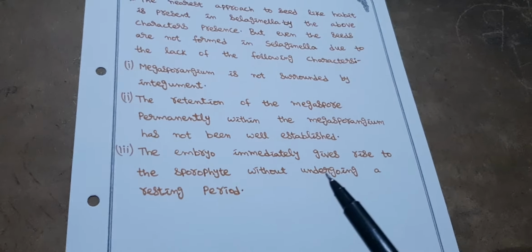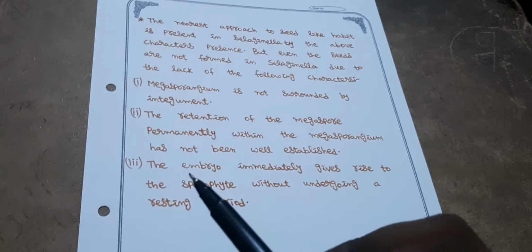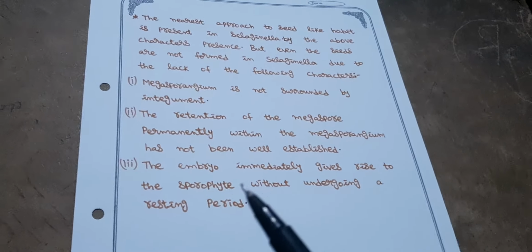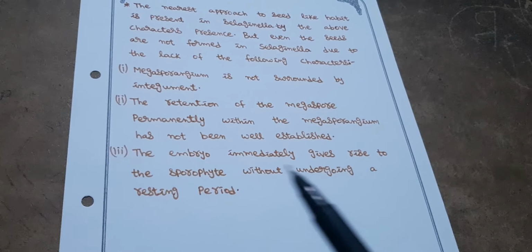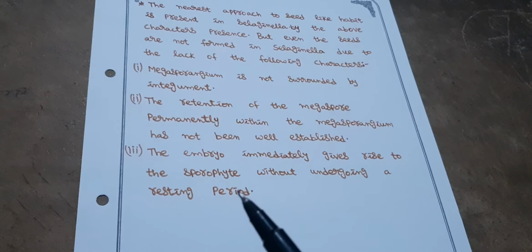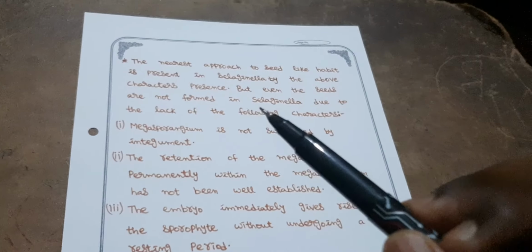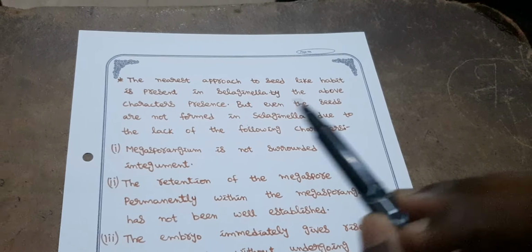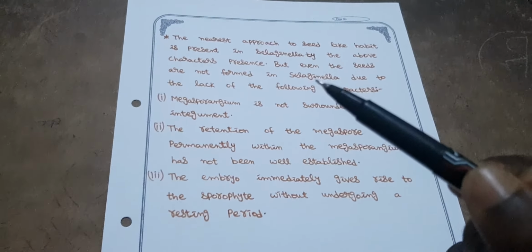The embryo immediately gives rise to the sporophyte without undergoing a resting period. After formation of the embryo, it normally has to take a gap to form the sporophyte. But in Selaginella, the embryo immediately gives rise to the sporophyte without undergoing a gap. That means that gap is the resting period. So the lack of these characters indicates Selaginella as a non-seed bearing plant. If these characters were present, it would have become a seed bearing plant.